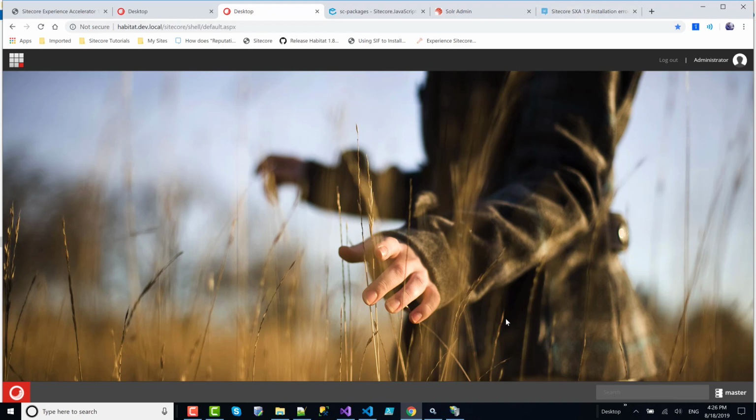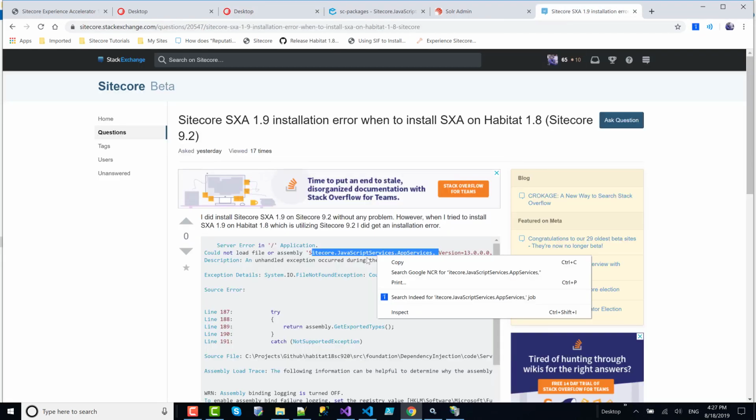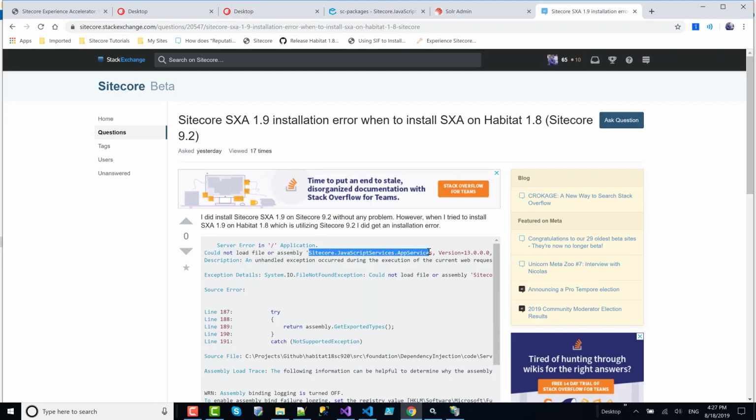First of all, I copied this DLL name and searched for the issue, and I couldn't find anything. I did create a ticket on Sitecore Stack Exchange.